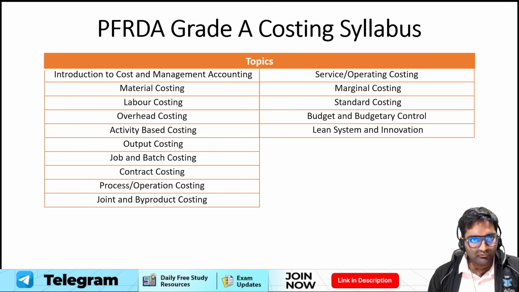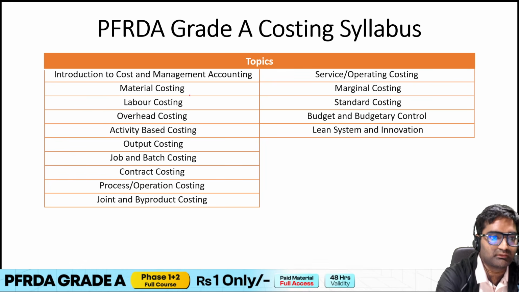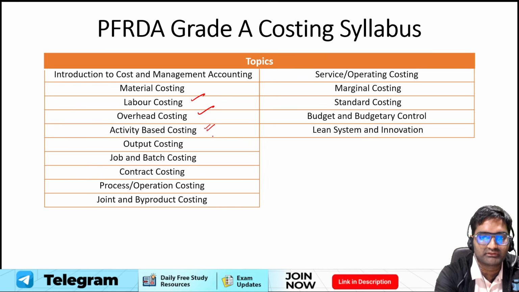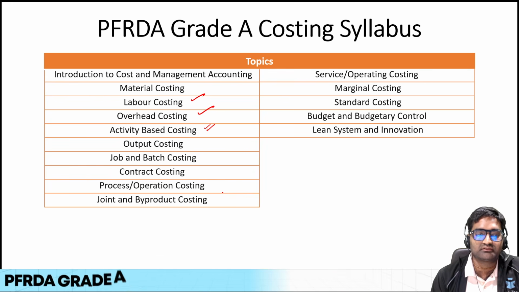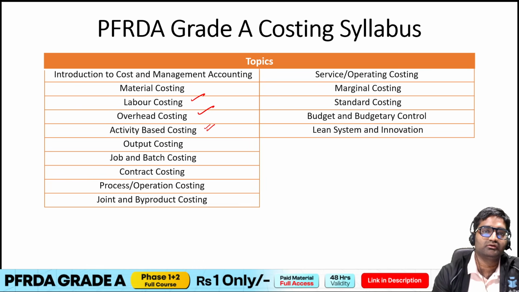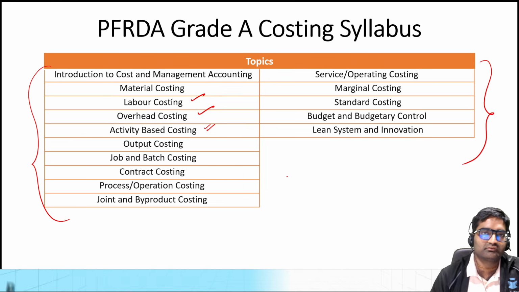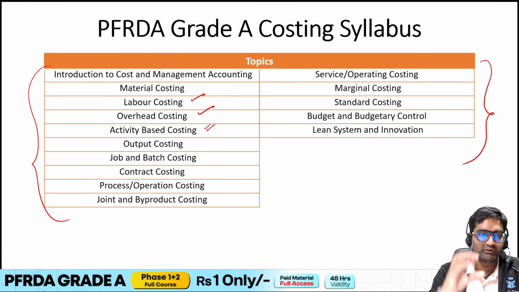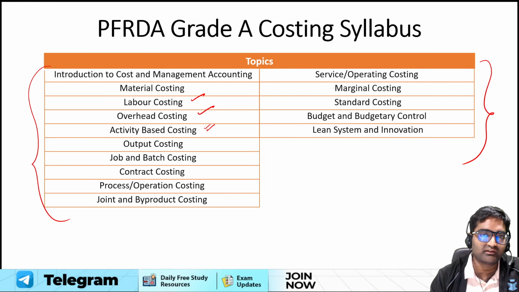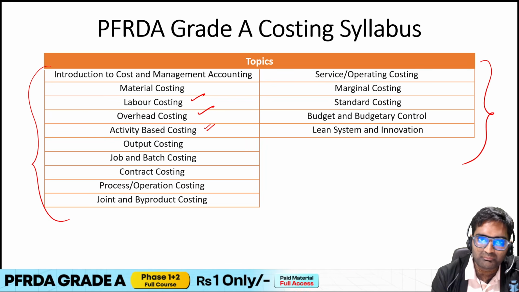Now, is that all in all? They haven't mentioned in the syllabus a few very basic topics, like labor costing, overhead costing, activity based costing. So these are not explicitly mentioned in the syllabus, but still these are very essential, the basic topics that you should be knowing. Only then would you be able to understand the other topics. So these are the basics that you should have an idea of, because these are actually utilized in other costing methods. So yes, these are also topics that you should be preparing.